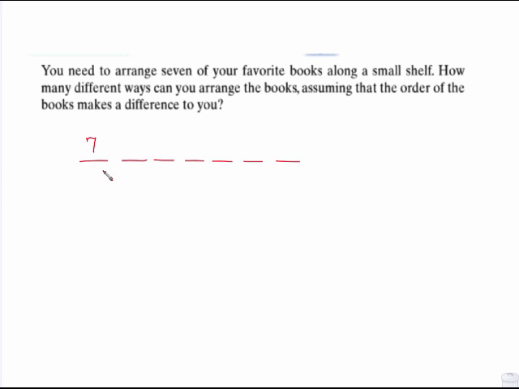So how many books are left? That would be 6. Now, how many books have you already placed? You've already placed 2 because you've used up 2 slots. How many books are left? 5. Now you've used up 3 slots. How many books are left? 4. And are you seeing the pattern here? 7, 6, 5, 4, 3, 2, 1. And what we need to do with all of this is multiply all of these together, which equals 5,040.